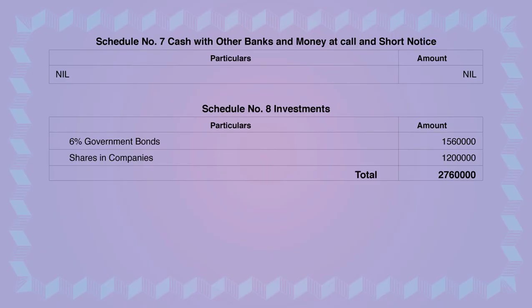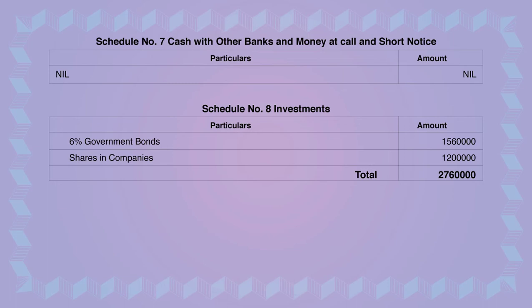Now next is schedule number 7. The heading of schedule number 7 is cash with other banks and money at call and short notice. Always remember in schedule number 7, any cash transactions done with other banks, be it ICICI Bank, IDBI Bank, SBI or any other bank, as well as money at call and short notice, if it's given in the trial balance, you have to take it here. Since in this trial balance there is nothing given like that, you are writing it as nil in schedule number 7.